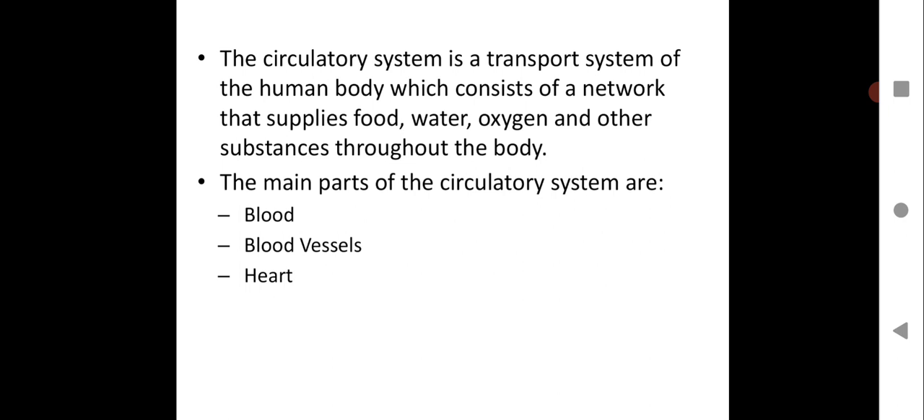And it consists of a network actually, so that each and every part, each and every cell of the body gets the required amount of oxygen, food, water, etc. You all know we require food, we require oxygen, we require water.